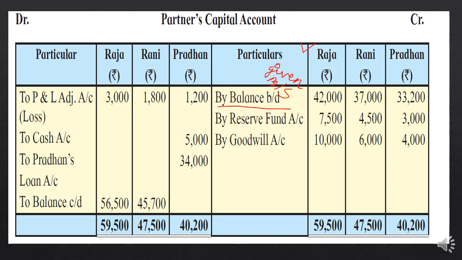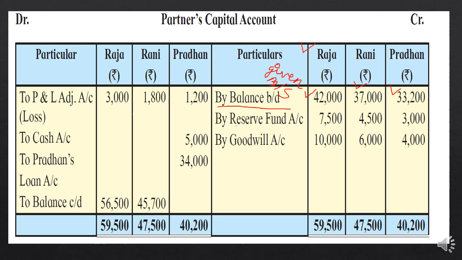So capital is of liability nature, so the opening balance will be written on the credit side. 42,000, 37,000 and 33,200 is as per the balance sheet which is already given to you. No calculation is done for that.